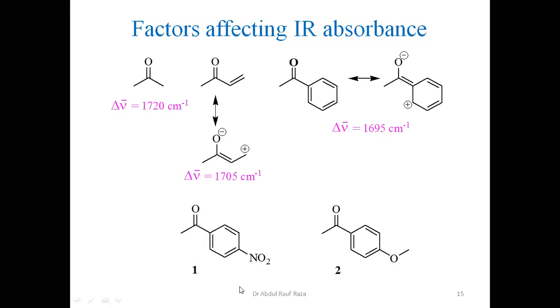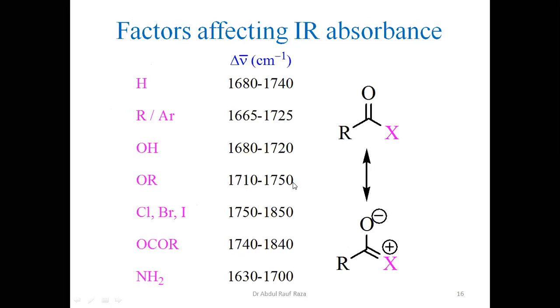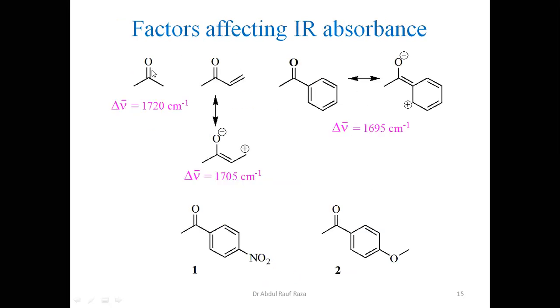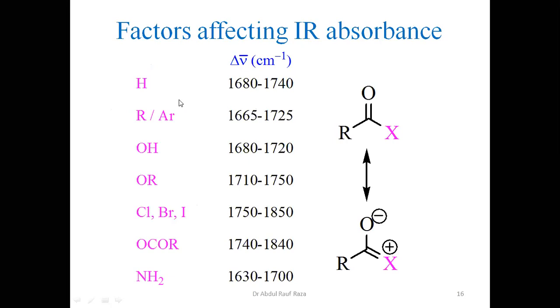Another factor that I am also interested to discuss here is this. I have presented here different types of carbonyl, because in the previous example you have seen only one carbonyl, all of them ketones. But carbonyls are not always ketones. Carbonyls may have a different form. Let's say I have presented here different functional groups with carbonyl groups. So carbonyl, on one side we have R, this is common.